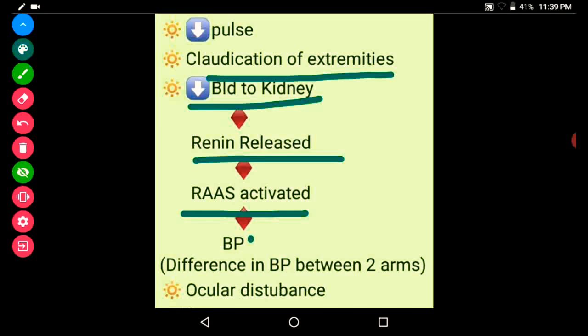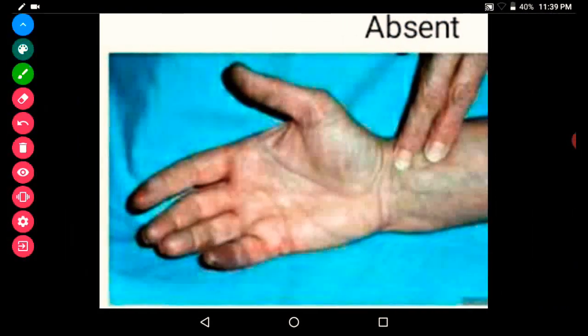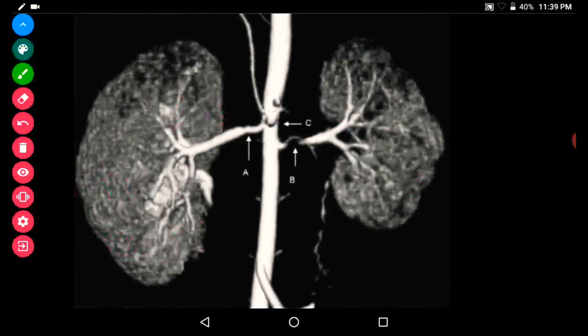And also if the common carotid is affected, there will be ocular disturbances. That is, there will be visual changes. As I told you, there will be decreased pulsation or absent pulsation seen in Takayasu arteritis.